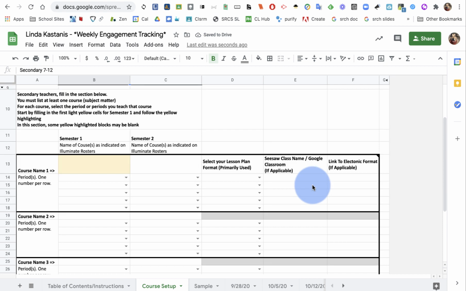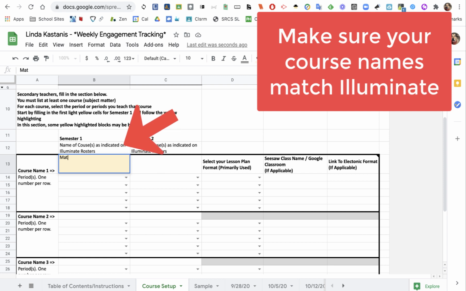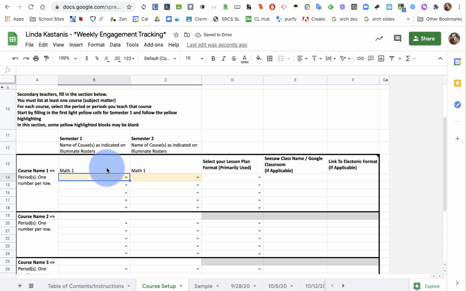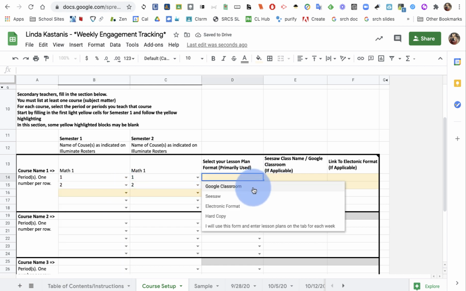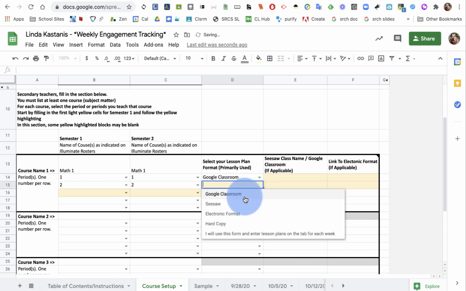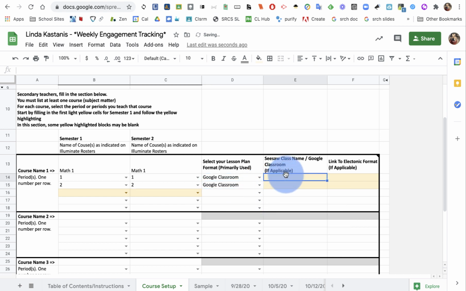If I teach secondary, I have to put in the name of the courses that I teach. So let's say I teach Math 1, and I'm going to notice it pre-slugs for Semester 1 and Semester 2. Then I need to select what period numbers I teach Math 1 and my primary lesson plan format. And then I need to put in my Google Classroom name. So Math 1, period 1, Math 1, period 2.